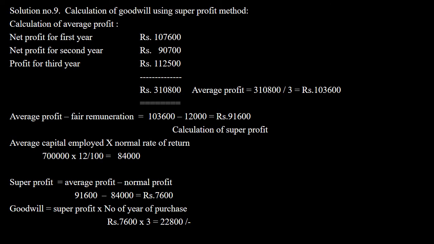Then normal profit is nothing but average capital employed into normal rate of return. Sorry, I said super profit, it's the normal profit. So 7 lakh into 12% will give you 84,000. That is the normal profit. I already know the average profit is 91,600 and my normal profit is 84,000. So the difference between average and normal is super profit. That is 7,600. Then how many years purchase? Here it is 3 years purchase. So 7,600 into 3 will give me 22,800. That is the answer for this super profit method of goodwill. Next slide.